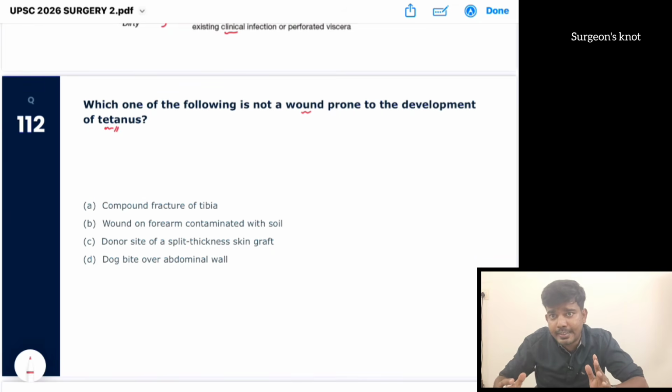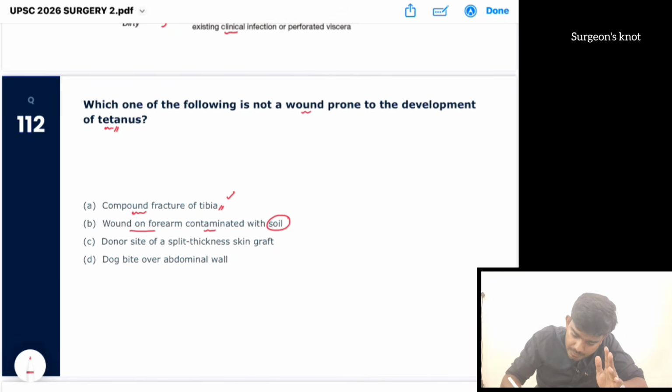This is also a direct tabular column from Bailey and Love. Okay, so compound fracture of tibia. Compound fractures are more prone for tetanus, so we have to give tetanus vaccination. Number one, wound of a forearm contaminated with soil. If something is contaminated with soil, it is more prone for tetanus, so that is also a correct answer.